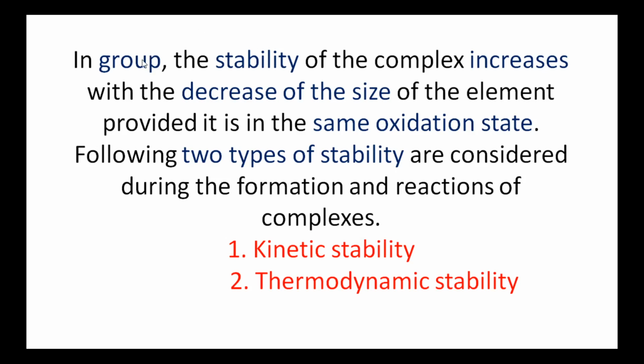In groups, means from top to bottom, the stability of the complex increases with the decrease of the size of the element provided it is in the same oxidation state. So the element which is having the smallest size will form more stable complexes. The following two types of stabilities are considered during the formation and reactions of complexes. These two are kinetic stability and thermodynamic stability.